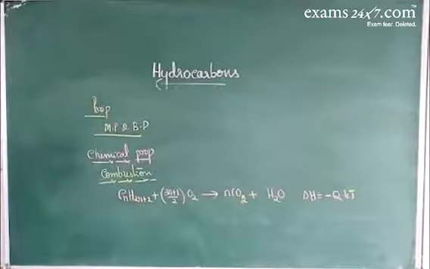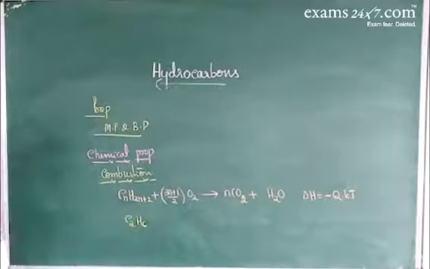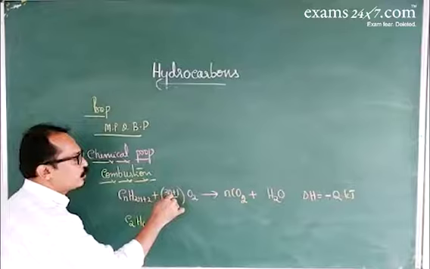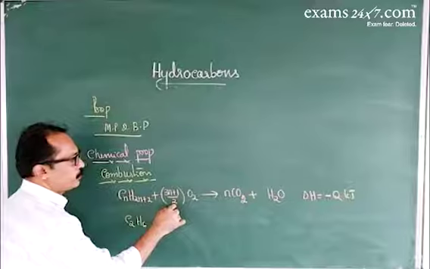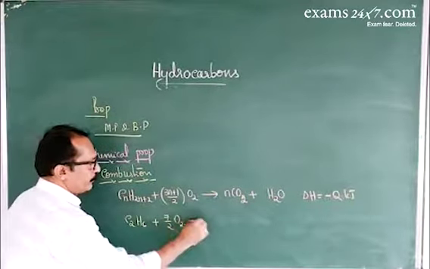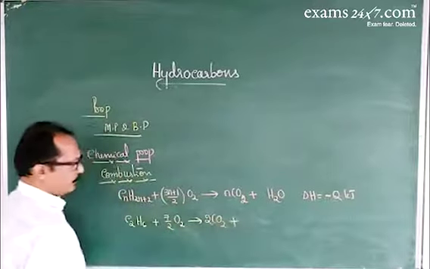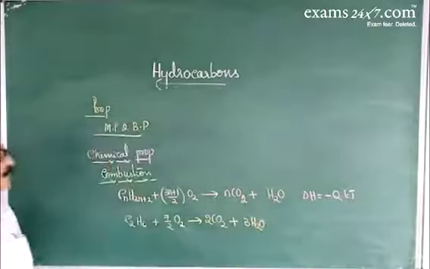We'll take one example, ethane, C2H6. n is the number of carbon atoms, 2 carbon atoms. So this is (3n+1)/2, 3 into 2, 6 plus 1, 7 by 2, O2. That gives 2 CO2, then 3 H2O.